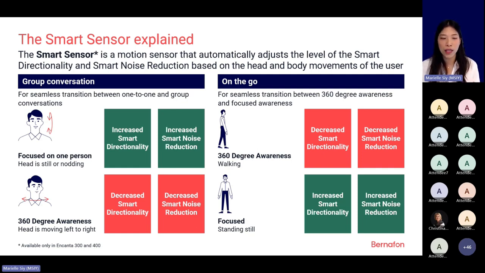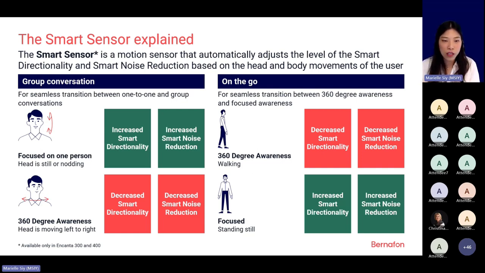So in a group conversation, in the presence of noise, when the talker is focused on one person, of course, their head is normally still. It's only in one place. So if the hearing aid detects that, the default medium will then switch to high. And in terms of the directionality and the noise reduction, it's increased to high or very high, depending on the level of noise and the people speaking around that client.